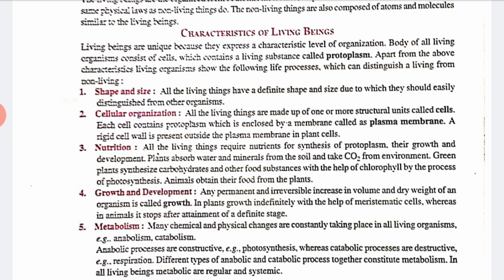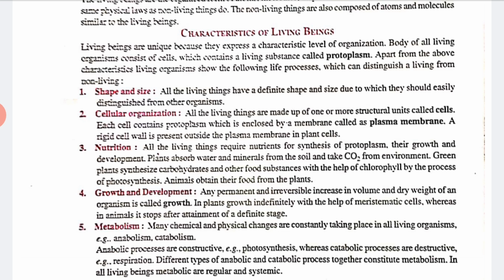Okay, now next is growth and development. What is growth and development? Any permanent or irreversible increase in volume and dry weight of an organism is called its growth. In plants, growth is identified with the help of meristematic cells. Meristematic cells are found in certain tissues of the plant, and they are known as the cells of growth.